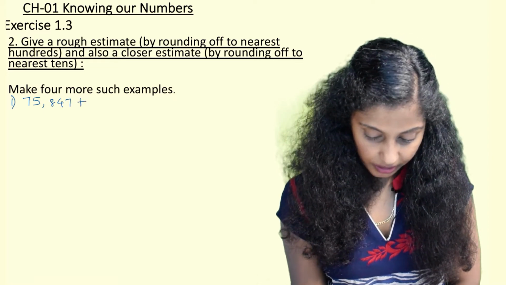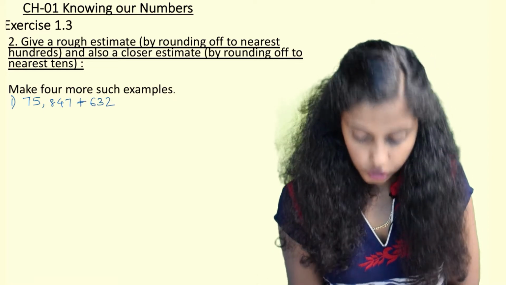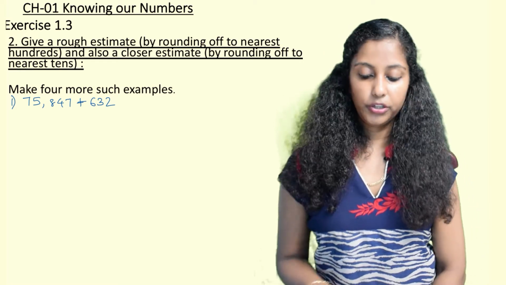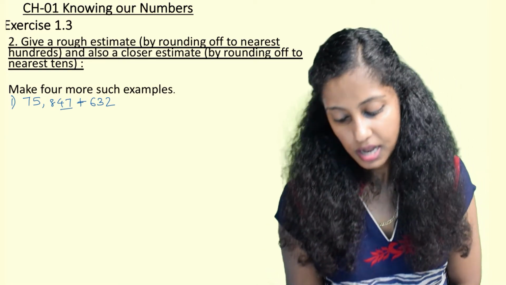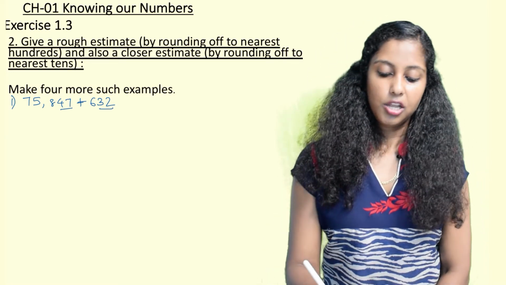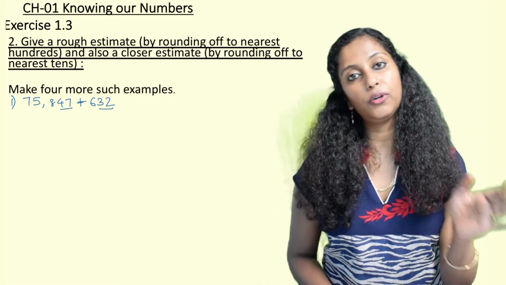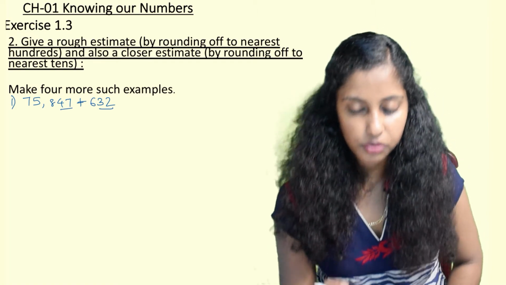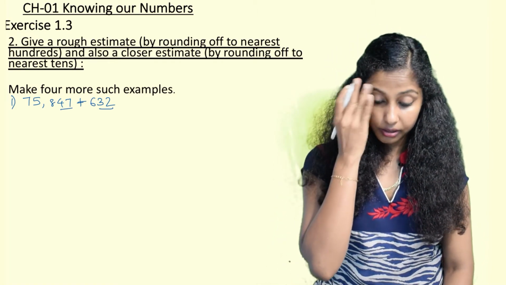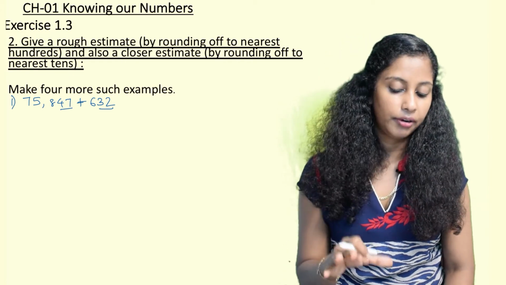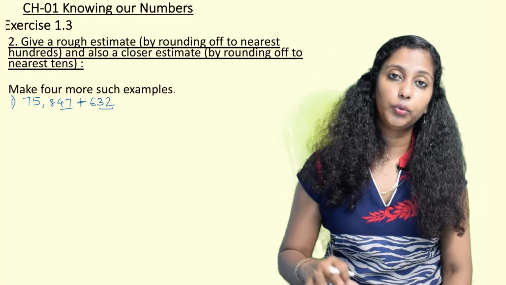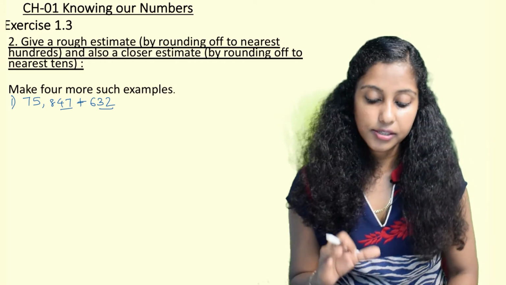75,847 plus 632. So here what we are going to do is, we are going to underline the tens and ones digits and again tens and ones digits. Now 47 is in the range of 1 to 49 and hence 800 will remain as it is. 632. So 32 again is in the range of 1 to 49. So 632 will also be rounded off as 600.